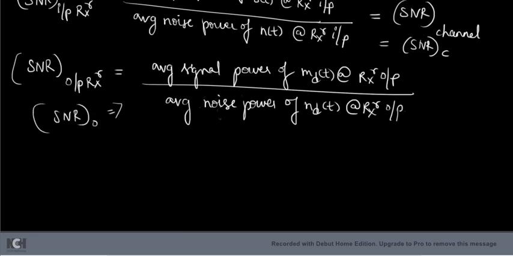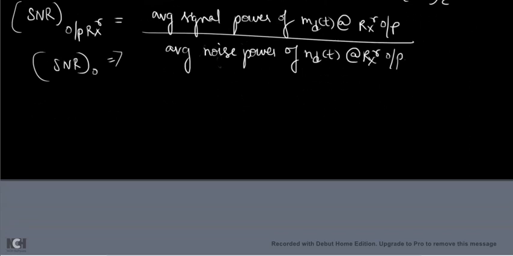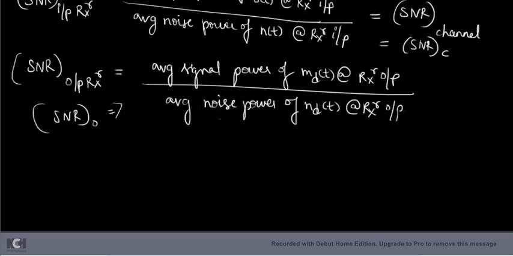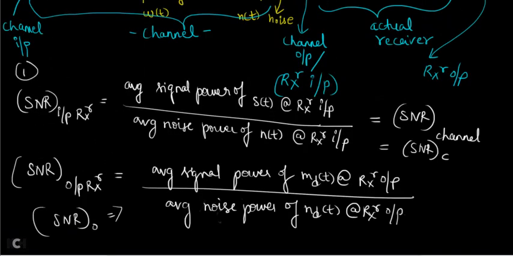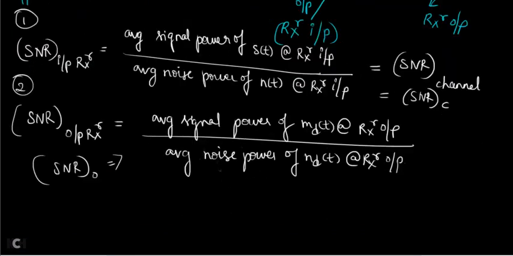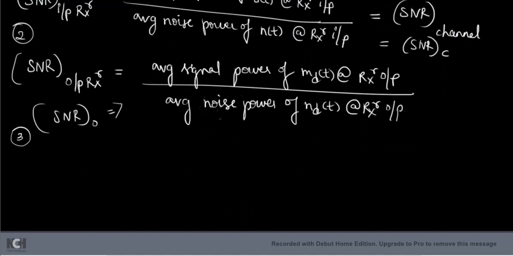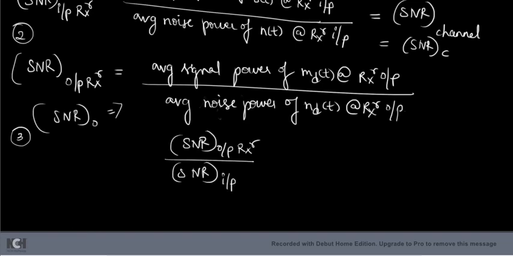Now one more thing we need to understand, there is one more definition. The first definition you understood is SNR at the input side and SNR at the output side of the receiver. Now, what if you divide SNR at the output of the receiver by SNR at the input of the receiver?